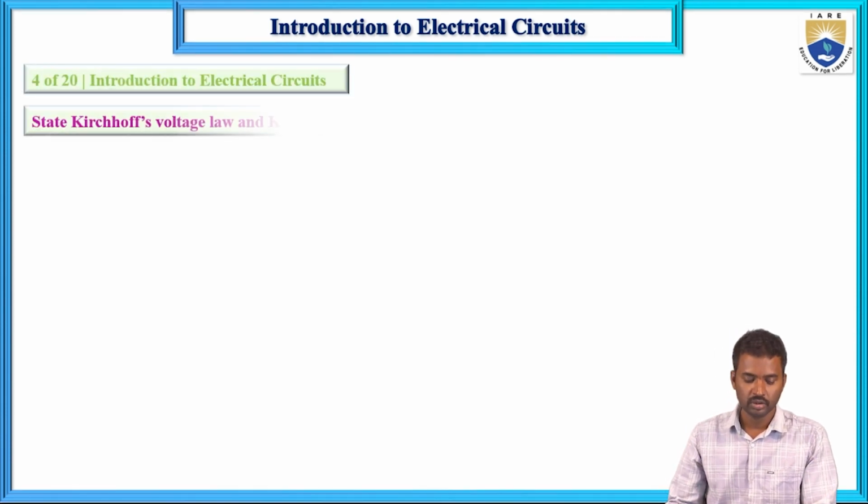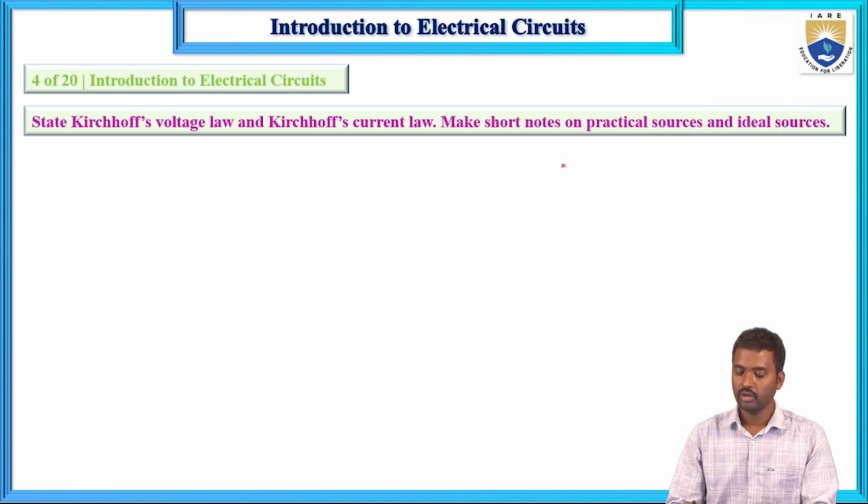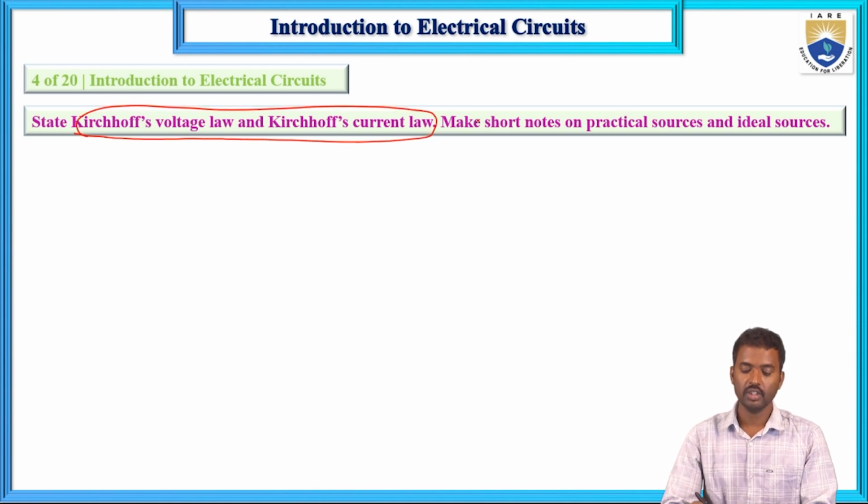Next, Kirchhoff voltage law and Kirchhoff current law, mention. So these up to this one it is okay. Kirchhoff voltage law states the algebraic sum of total voltages in a loop equals 0. The algebraic sum of currents at a node equals 0, or the sum of entering currents equals the sum of leaving currents; that is Kirchhoff current law. And the sum of rising voltages equals the sum of EMFs; that is Kirchhoff voltage law.